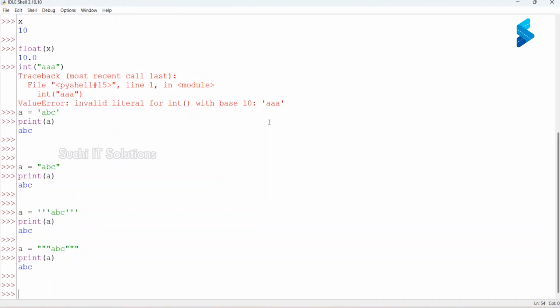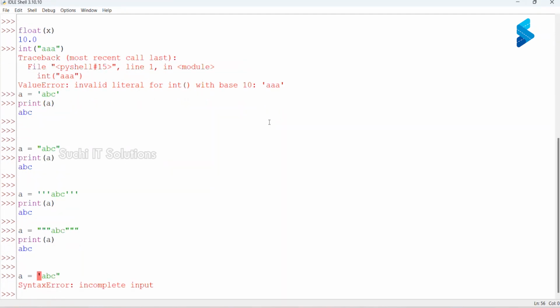But what did I say? We cannot start with a single quote and end with a double quote, or start with a double quote and end with a single quote. That would be a syntax error. Is equal to, I am starting with a single quote and ending with a double quote. So this is a syntax error.